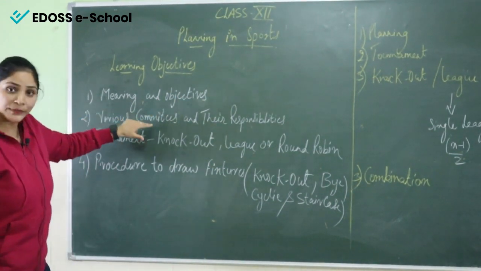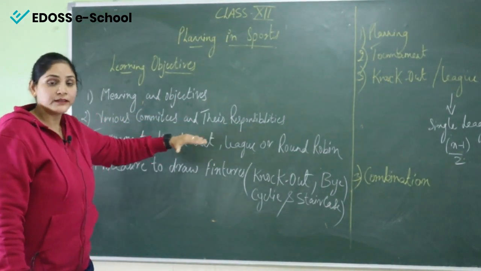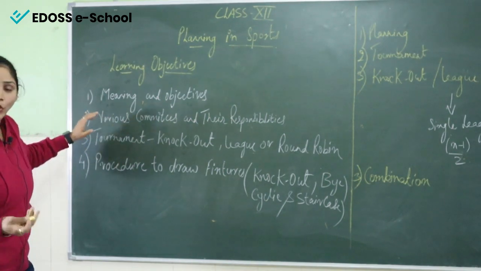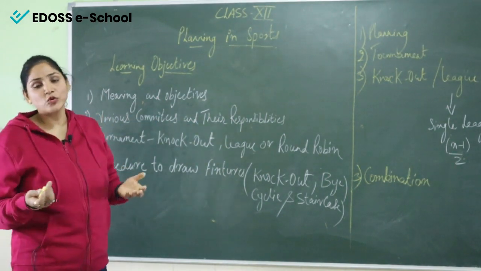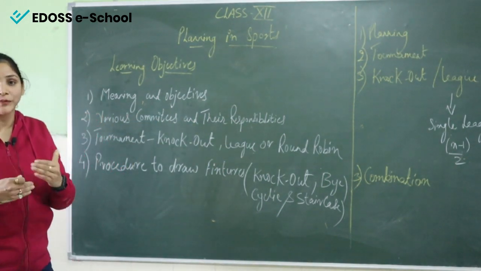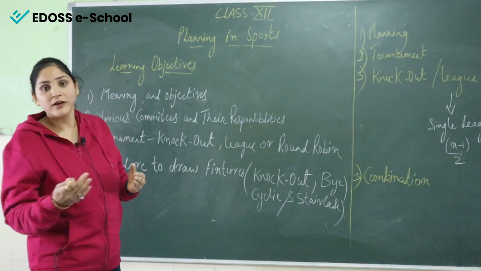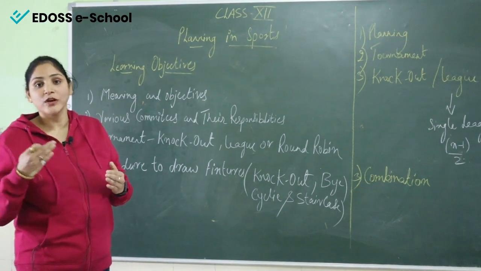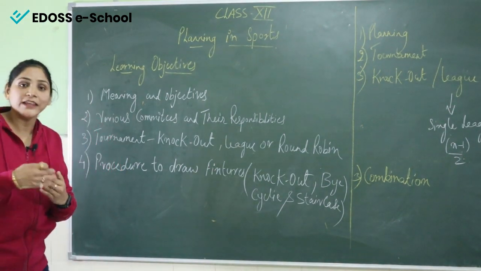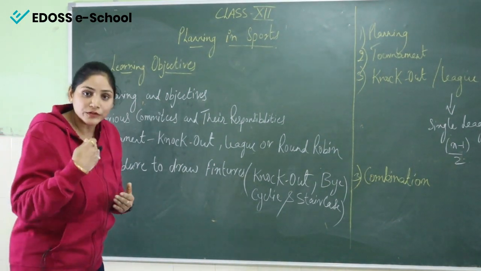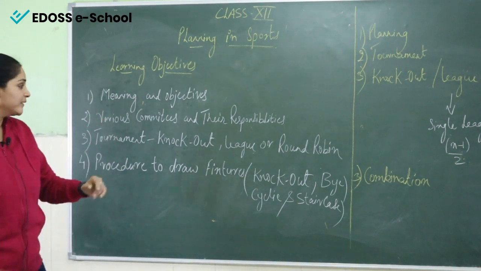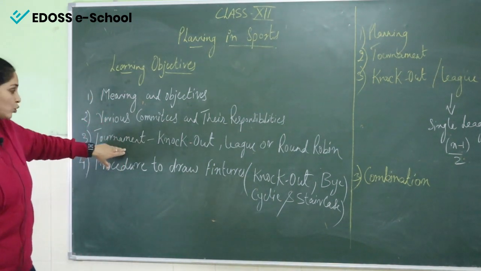After that, various committees and their responsibilities, because if we organize any competition or tournament, we have to make proper committees, and the committees will do their own responsibilities, their own work, so that they will conduct the competition smoothly, right? After that, we'll discuss the tournament.